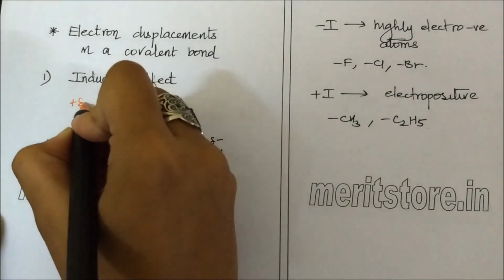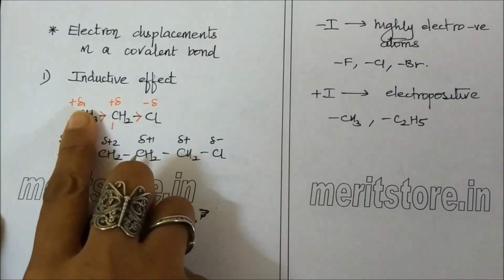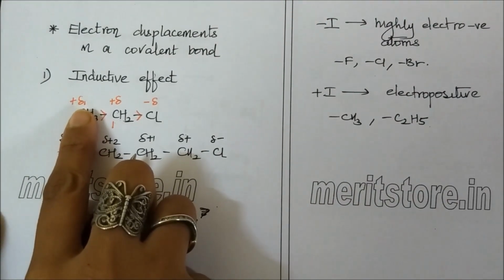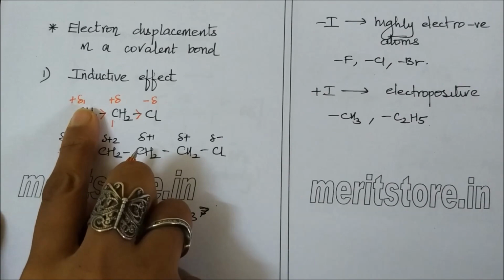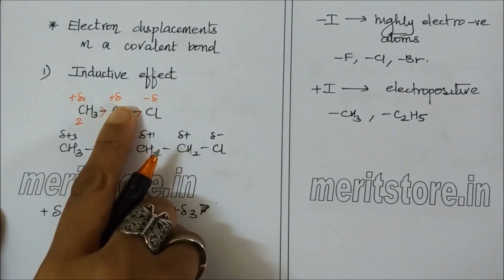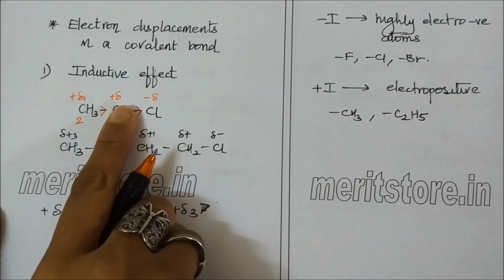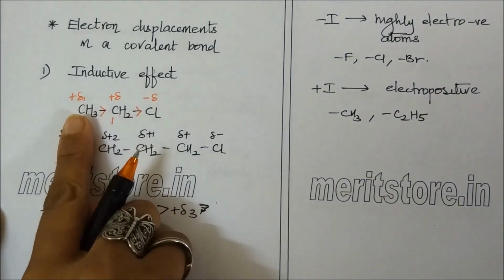Hence, carbon 2 develops a partial positive charge. This partial positive charge is smaller than delta plus, because it is further away from chlorine.